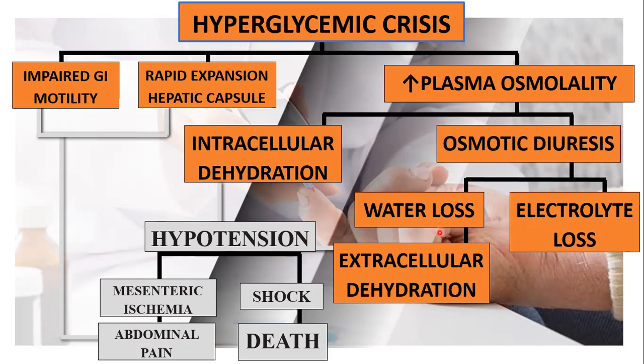This now would lead to extracellular dehydration. It is very important for us to understand this concept, that dehydration must be addressed well in patients with diabetic ketoacidosis because it could lead to hypotension and then shock until death. This hypotension would also trigger mesenteric ischemia, further aggravating the abdominal pain. Electrolyte loss would lead to hyponatremia and a decrease in potassium as well.